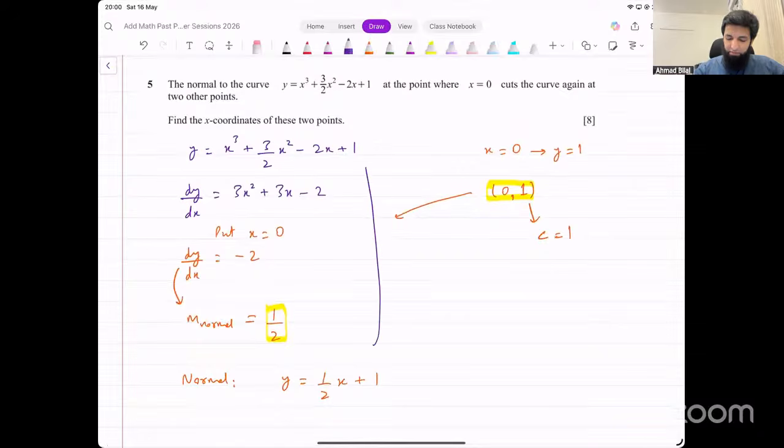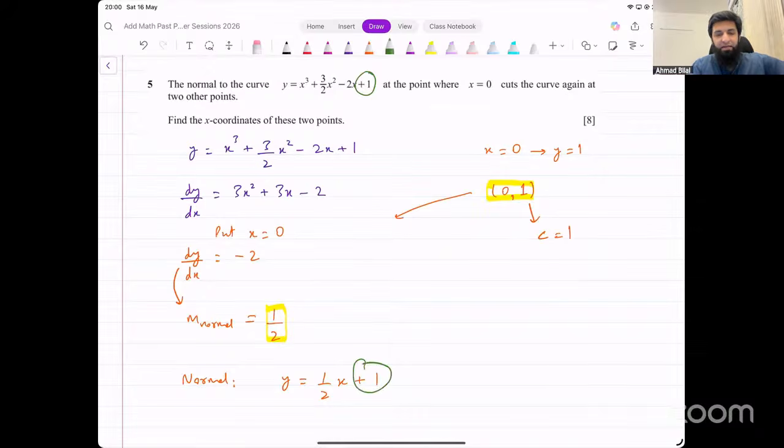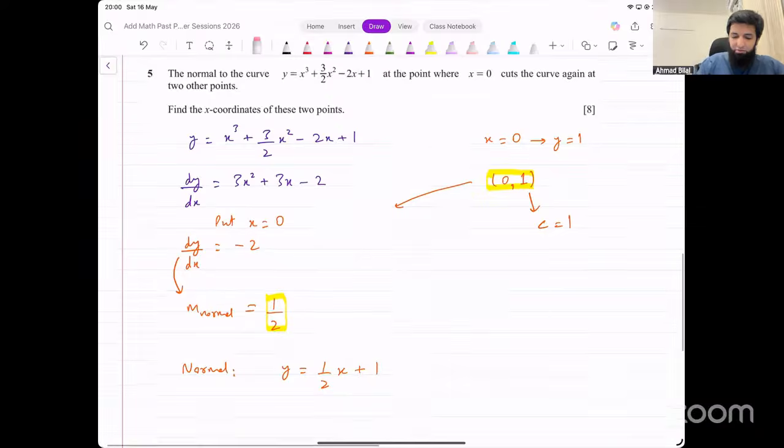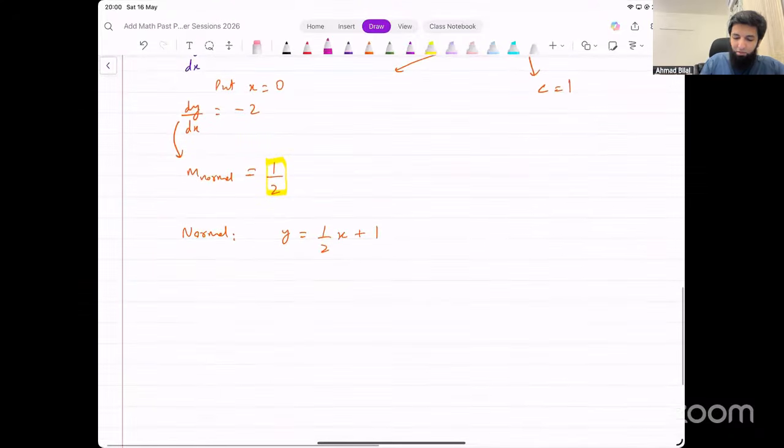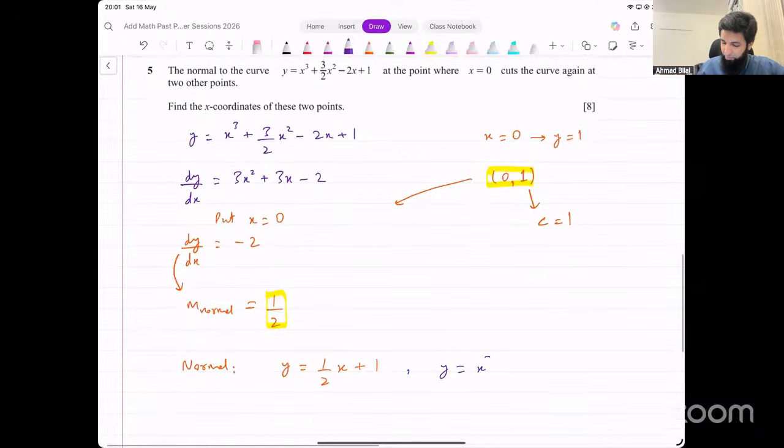Now we have to solve it simultaneously with this. Now, it's a cubic equation. When we solve it simultaneously, we would get a cubic equation. How do we solve cubic equations? The good thing about this is that we have plus 1 here, we have plus 1 here. They will get cancelled out, and we can just factorize x outside, and that will make it a quadratic factor. Okay, so it's not that complicated. We have this normal's equation now. The equation of the original curve, I'll just write that down on the side here as well. That was x cubed plus 3 over 2 x squared minus 2x plus 1.